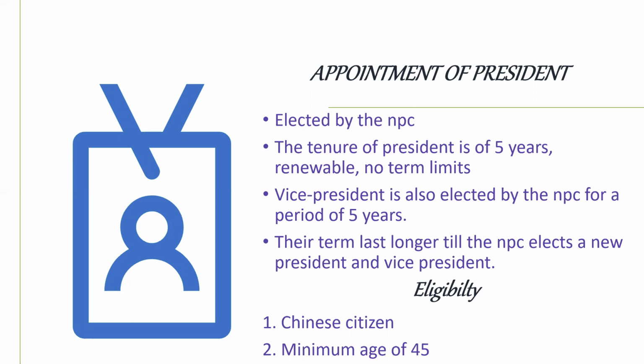The vice president is also elected by the National People's Congress, and the tenure is also of 5 years. That term lasts longer till the NPC elects a new president and vice president. See, till the time NPC does not elect a new president or a vice president, the same person will continue to retain the office. There is very simple eligibility to become a president in China. The person should be a Chinese citizen and must attain the age of 45 years.